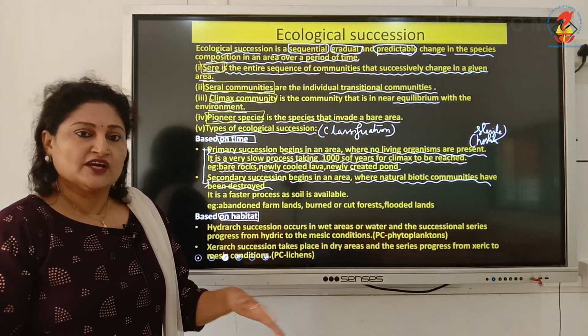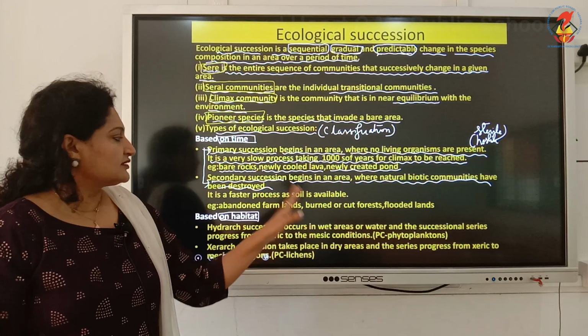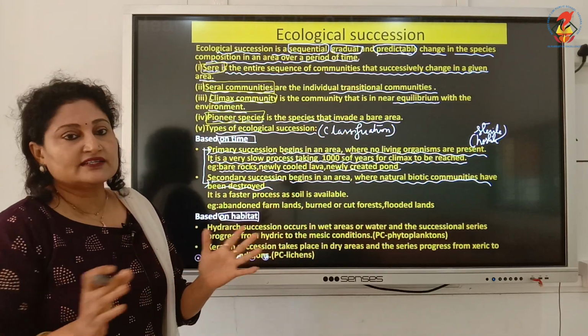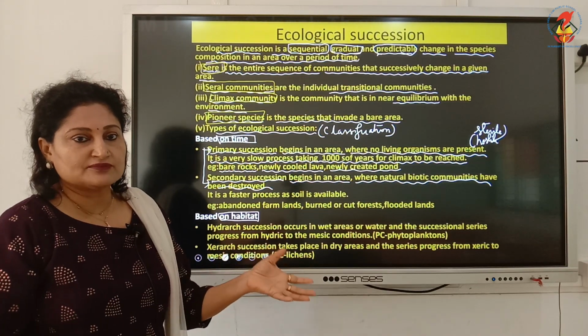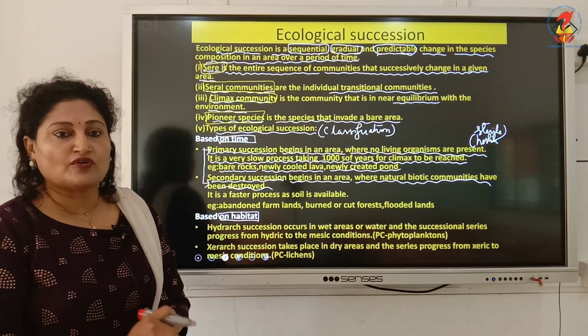How long will it take? Will it take hundreds of years? No, it takes a shorter time. Within 10 to 50 years it becomes a forest. Another example is a flooded land. Already the soil substratum is there, so it's easy to become a forest. Then the last example, as I told you, a forest.